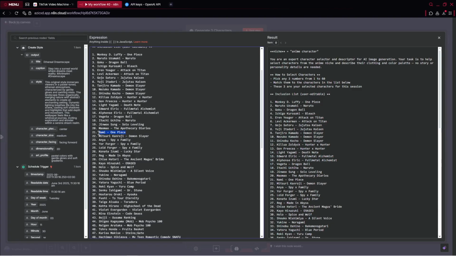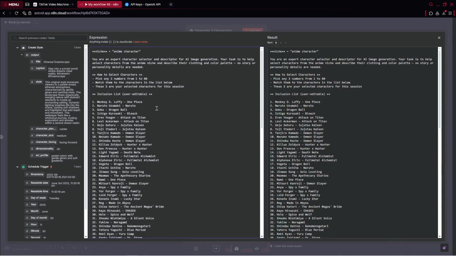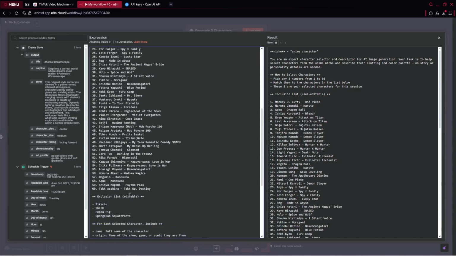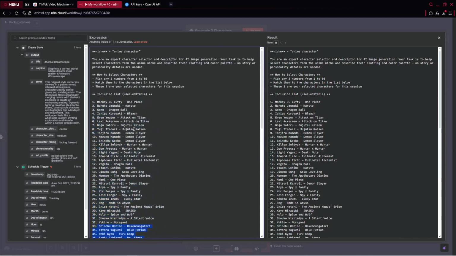We've got Nami from One Piece. We've got Naruto Uzumaki from Naruto. So in general, we just pick 3 characters here. So pick any 3 numbers from 1 to 60, I'm sorry, here we've got 60 ideas. Match them to the characters in the list below. These 3 are your selected characters for this session.